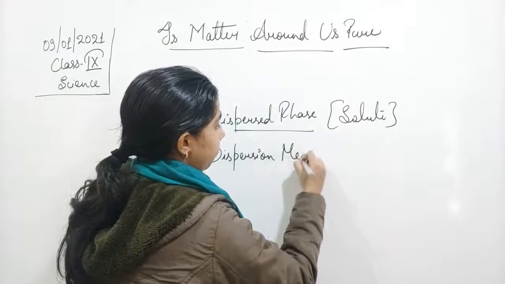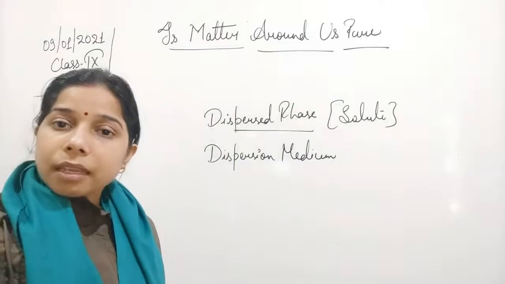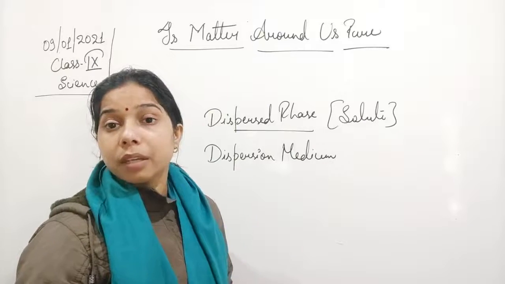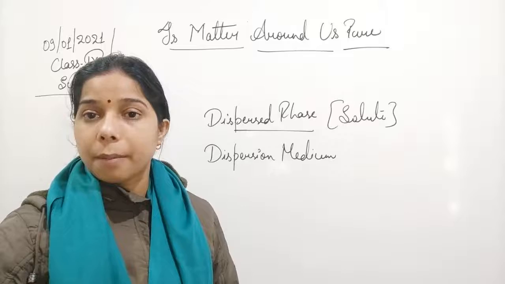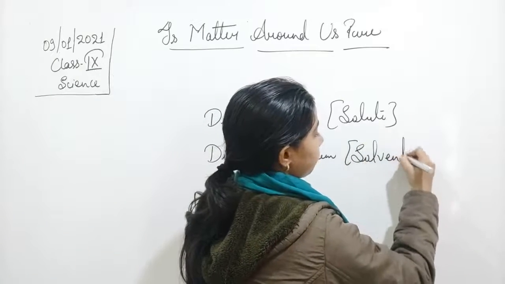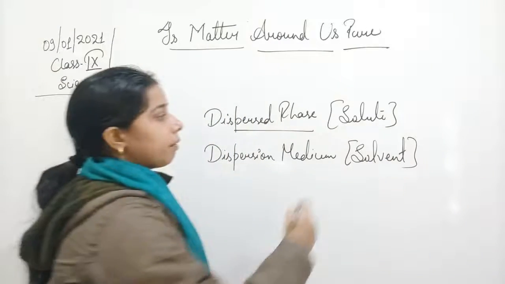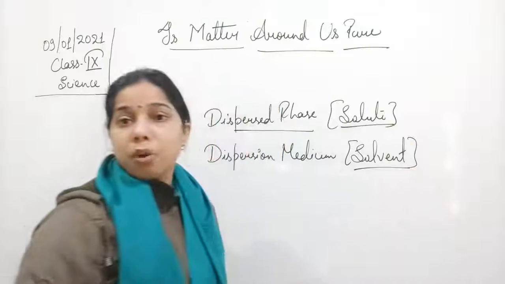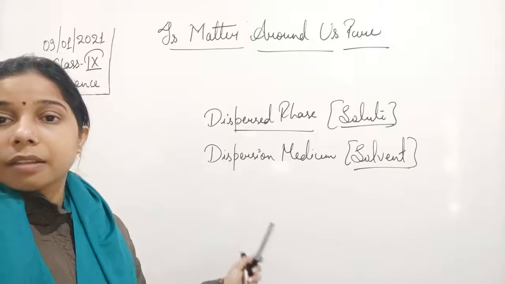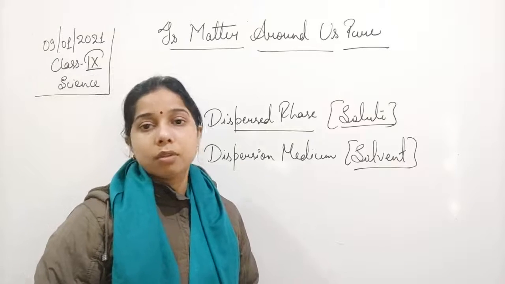What happens in case of the dispersion medium, students? In case of the dispersion medium, the amount we have taken is more, and thus it is also called the solvent. So in place of solute and solvent, we can use the words dispersed phase and dispersion medium. Both are the same, that is, solute and solvent.